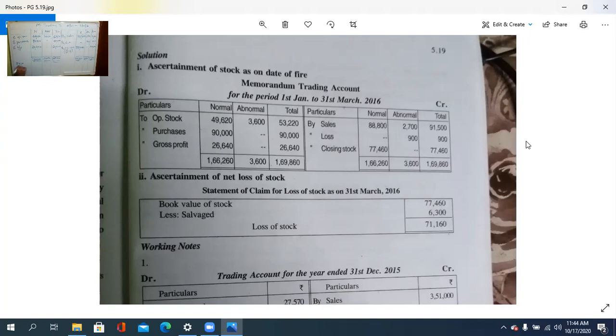Book value എത്രയാണ്? 77,460. Salvage value 6,300. Take the difference. എത്ര കിട്ടും? 71,160. So there is no insurance policy amount also. So finish this problem.